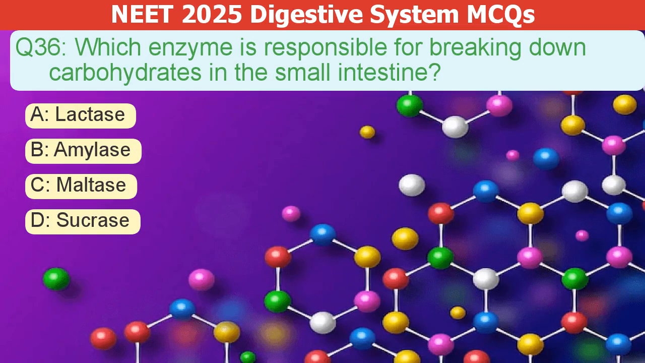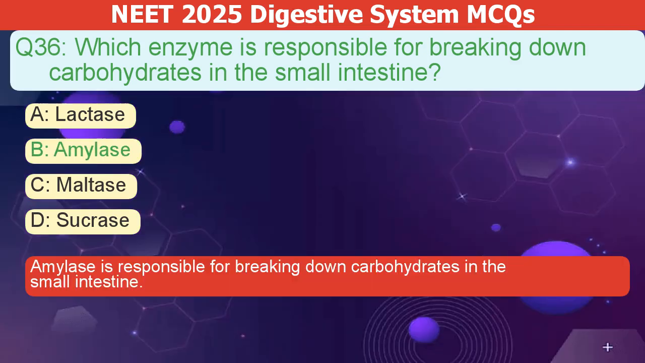Which enzyme breaks down carbohydrates in the small intestine? A. Lactase. B. Amylase. C. Maltase. D. Sucrase. The correct answer is B. Amylase is responsible for breaking down carbohydrates in the small intestine.